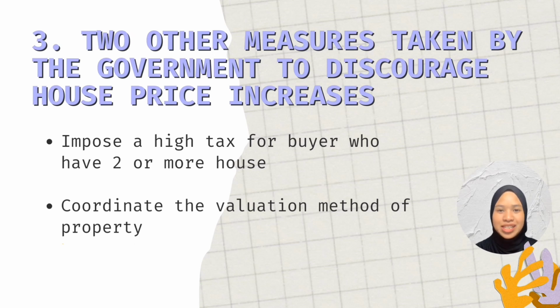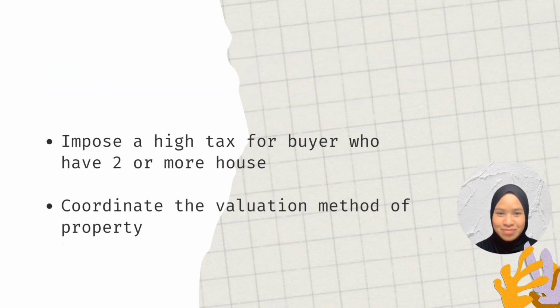The other measure is to coordinate the valuation method of property. The government is advised to coordinate the valuation method of property according to the specific method that is set by the government. This is because it can prevent appraisers from setting a higher price for the house and setting the house price according to their respective discretion.